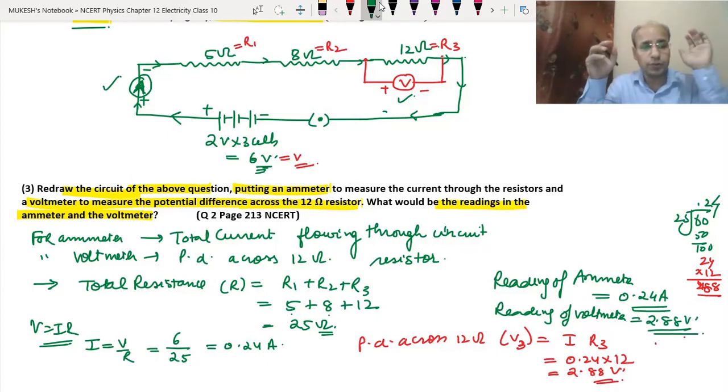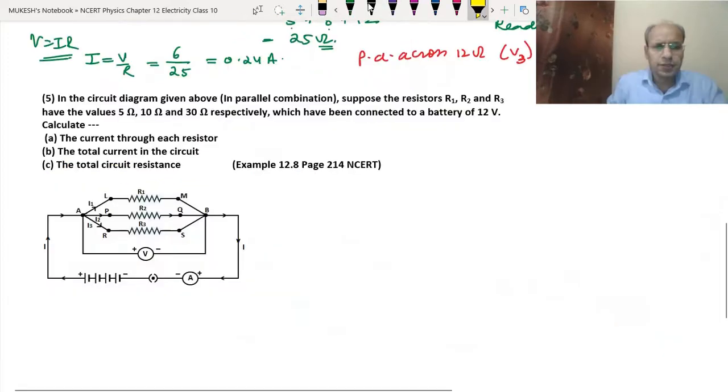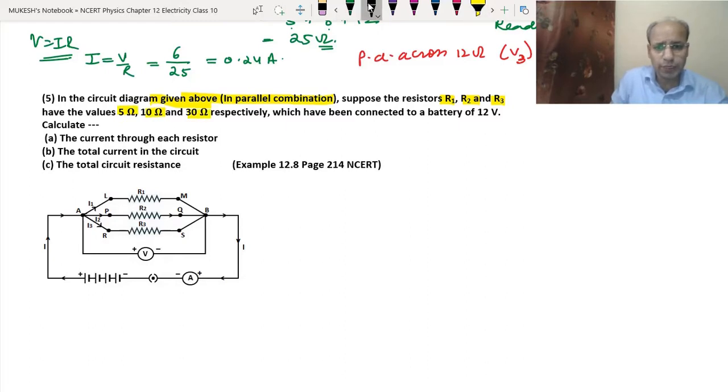I hope you have understood the second and third questions. Now we will do the next question. This fifth question is based on the parallel combination. We have been given R1, R2 and R3 as 5 ohm, 10 ohm and 30 ohm, connected to a 12 volt battery.